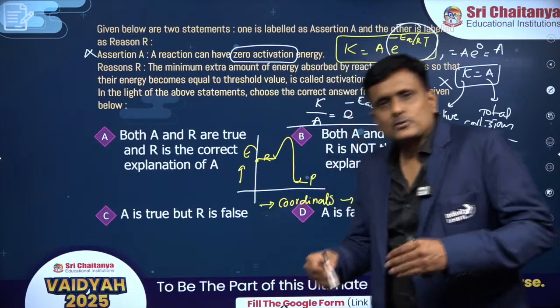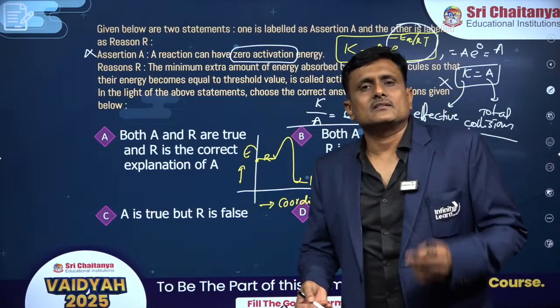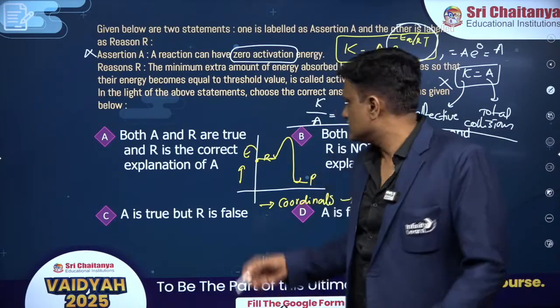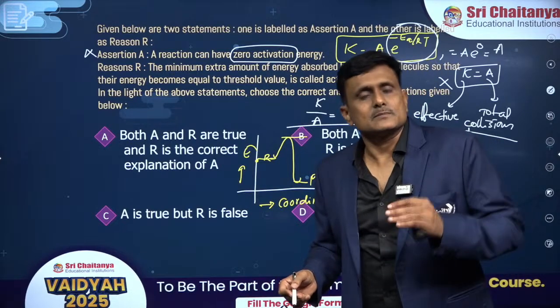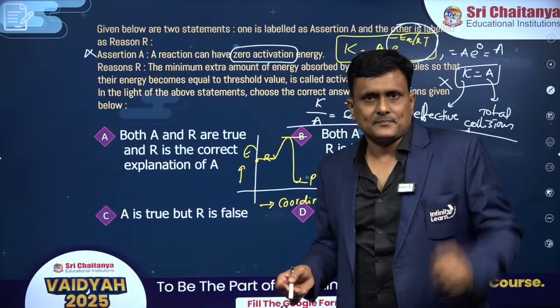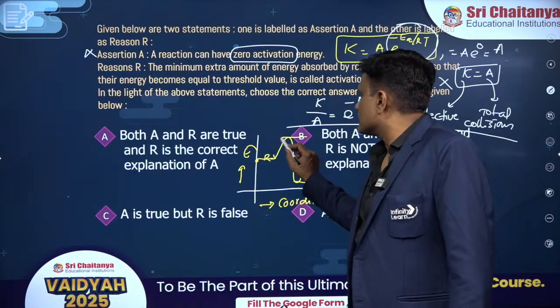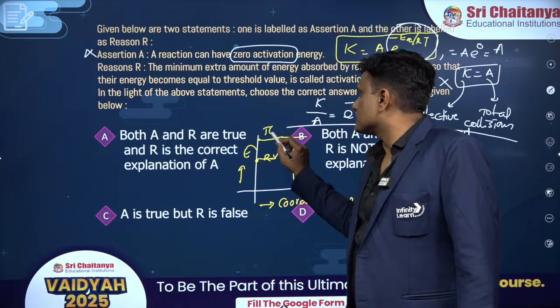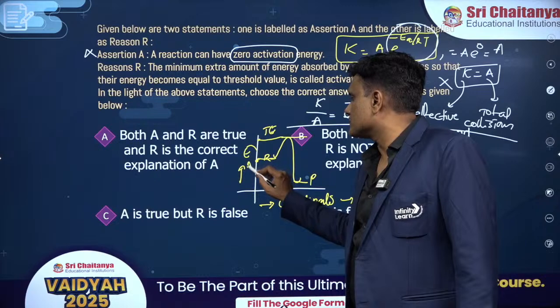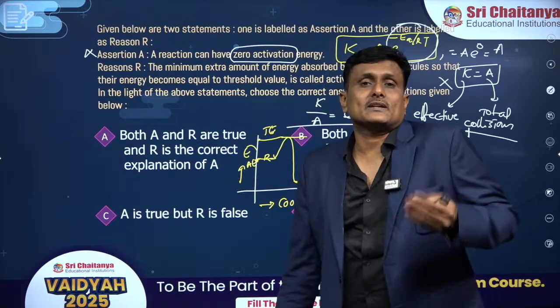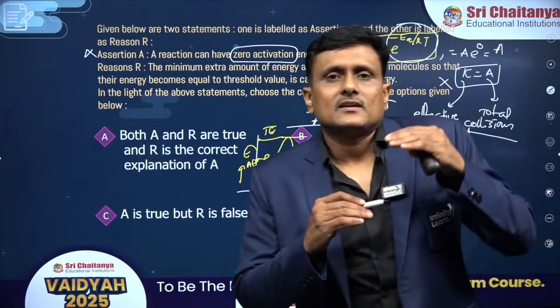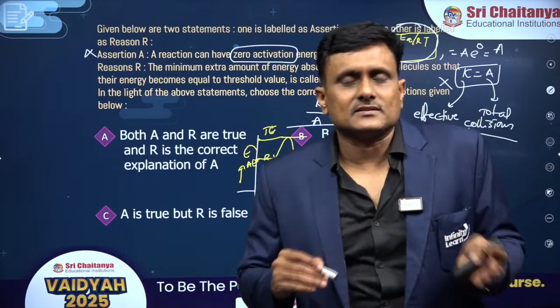Due to participation in fruitful collisions, it reaches the energy barrier, the highest energy state. This is called the threshold energy. So this is the threshold energy, this is the average energy. The molecules which are not able to reach the threshold energy, it's something like this.